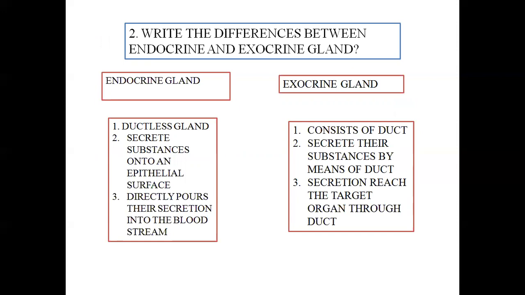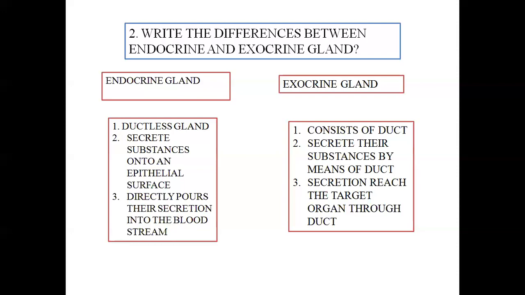As endocrine glands do not possess any duct, they directly pour their substances on the epithelial surface, and from that surface, the secretion directly reaches into the bloodstream. But in case of exocrine gland, since it consists of a specific duct, it secretes its substances by means of the duct, and the secretion reaches the target organ by this duct only.